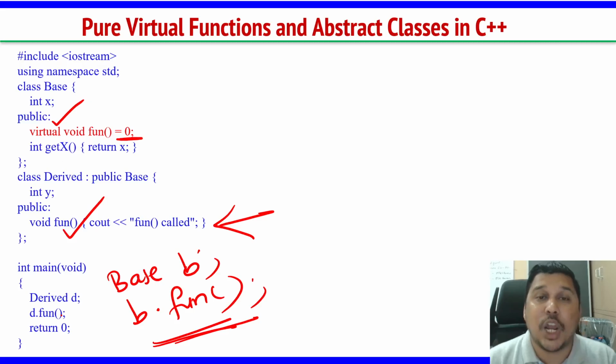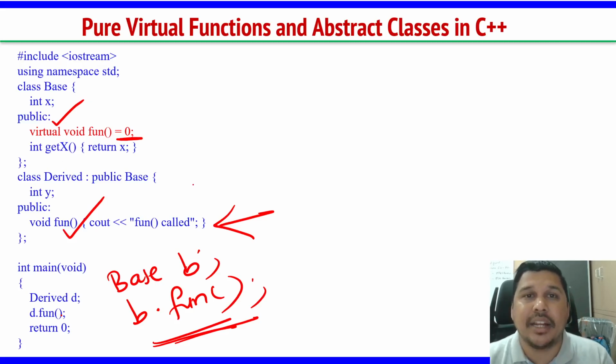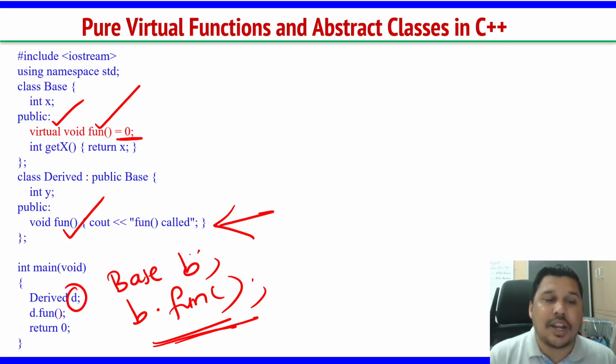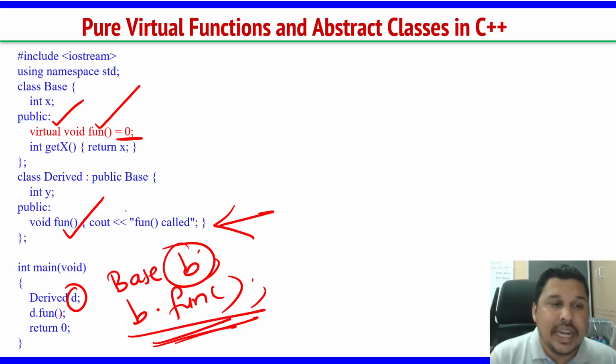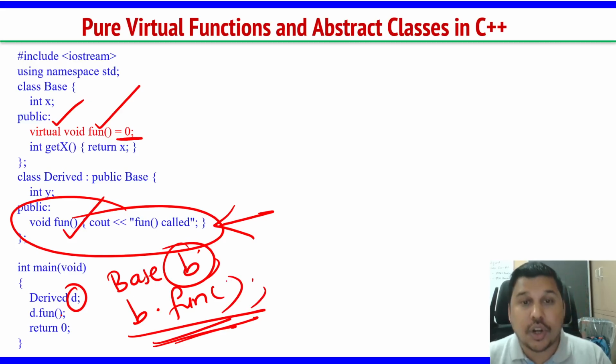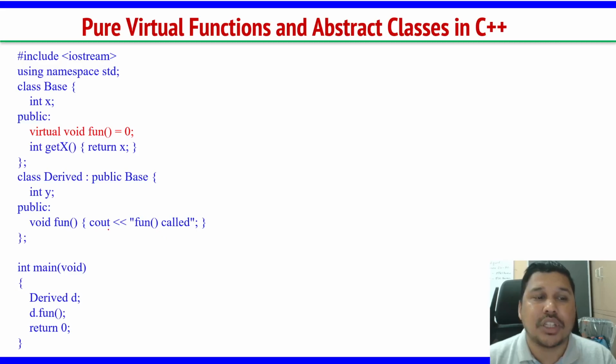This means we are telling the compiler that the implementation of function fun is not provided in the base class, but it is given in the derived class, and you can go there and execute it. Whether you create a derived class object or a base class object, we are not giving any definition for fun in the base class. We are giving it only in the child class.